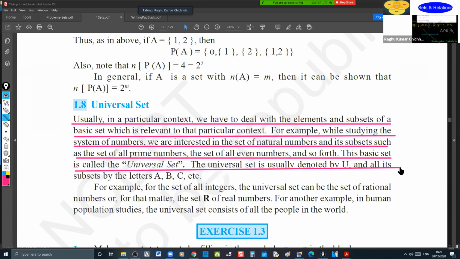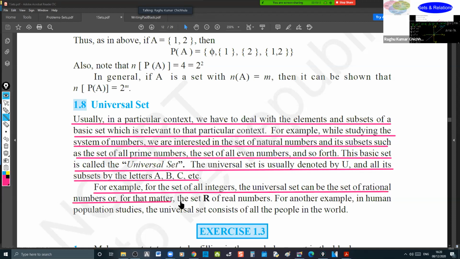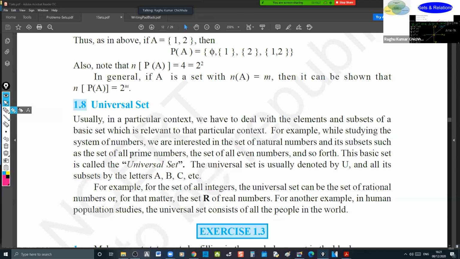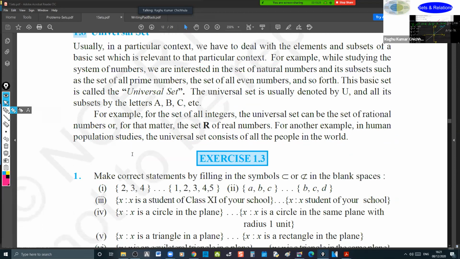The universal set is usually denoted by the alphabet U, and all its subsets by the letters capital A, capital B, capital C. For example, for the set of integers, the universal set can be the set of rational numbers, or for that matter, the set R of real numbers. For another example, in human population studies, the universal set consists of all the people in the world. Okay, so let us finish this simple exercise.